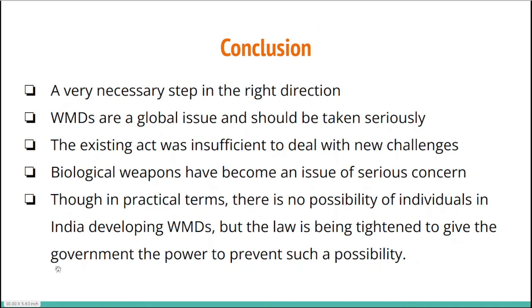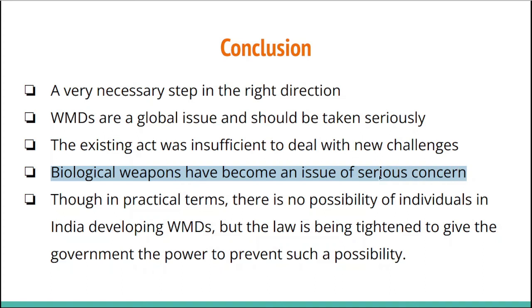Now let's talk about the conclusion of this video. It is a very necessary step and in the right direction, so the government of India must be praised for it. The weapons of mass destruction are a global issue and they should be taken very seriously. The existing act, which was of 2005, passed by the Congress government of that time, was insufficient to deal with the new challenges of the modern world, right? Biological weapons, which are a very new phenomenon, have become an issue of serious concern.